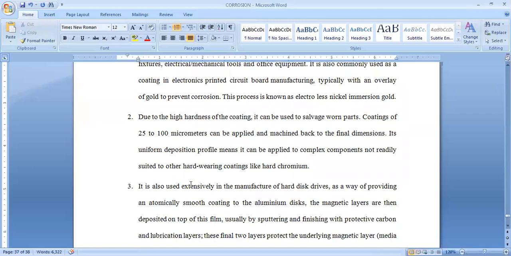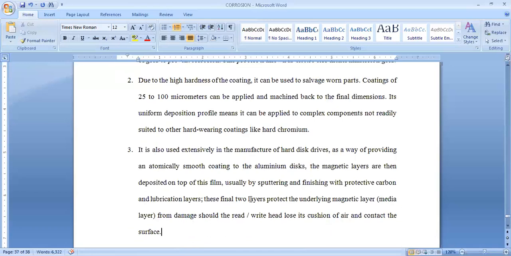It is also used extensively in the manufacturing of hard disk drives, as a way of providing an automatically smooth coating to the aluminum disk. Magnetic layers are then deposited on top of the thin film, usually finishing with a protective carbon lubricating layer. So we can coat the surface of disk drives and also provide an automatically smooth coating on the aluminum disk and magnetic layers. All these can be protected by using this electroless nickel plating method.